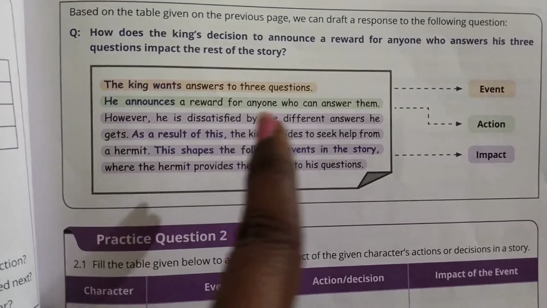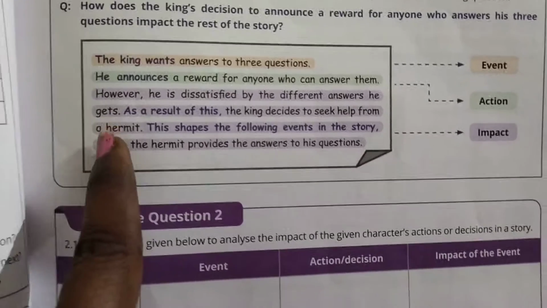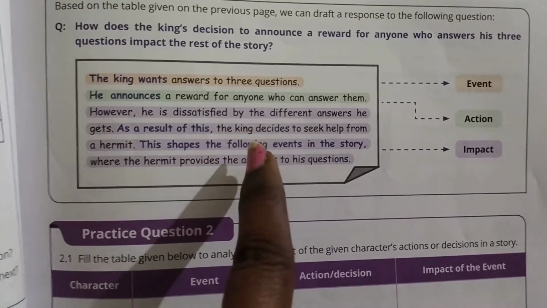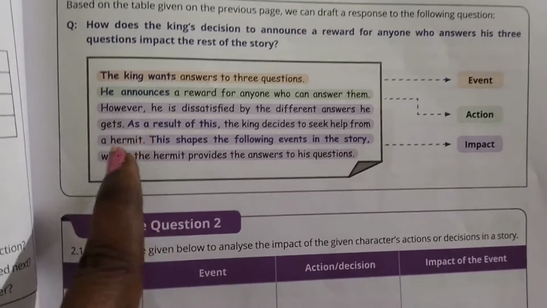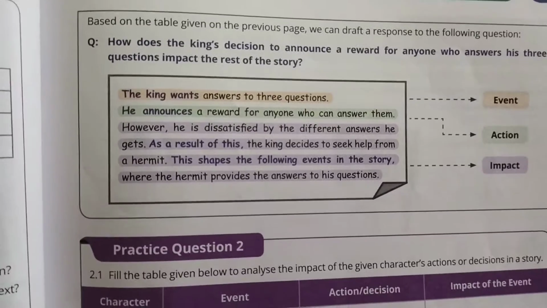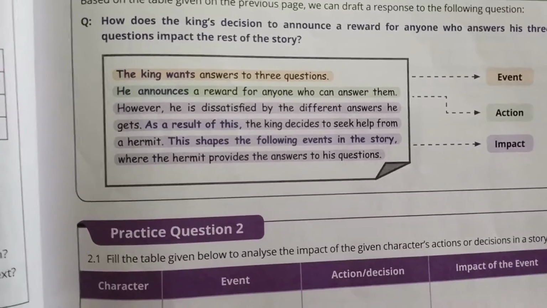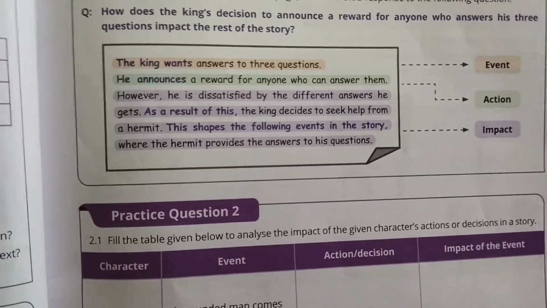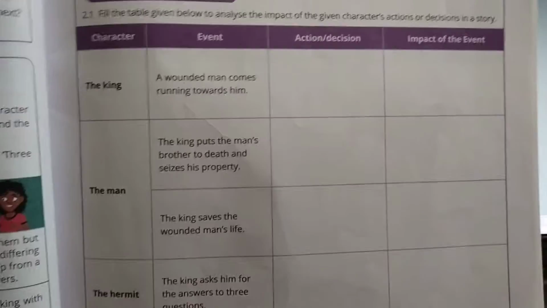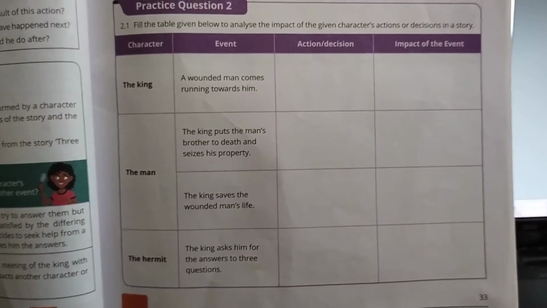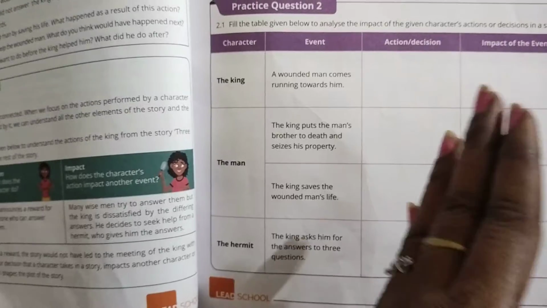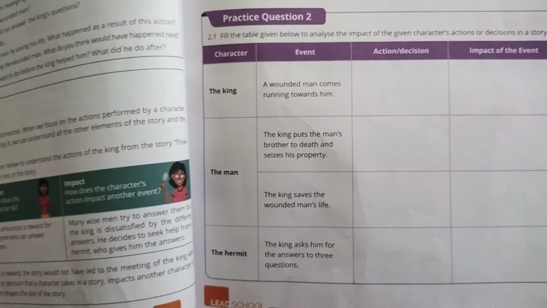However, he is dissatisfied by the different answers he gets. As a result of this, the king decides to seek help from a hermit. This shapes the following events in the story, where the hermit provides the answers to his questions. That will be the impact. Now here is the practice question. They have given the example for the event. The other 2 parts you need to do, that is the action and the impact of the event.